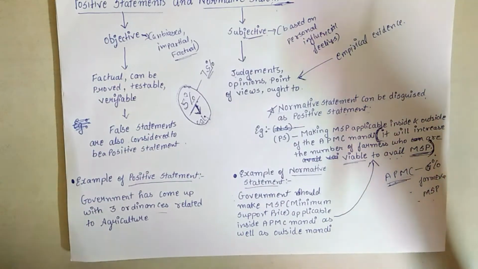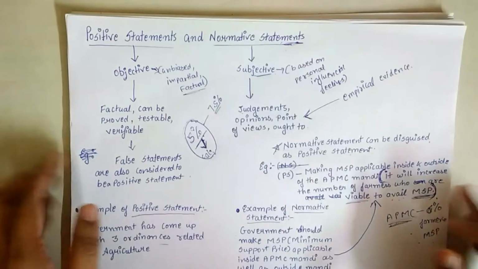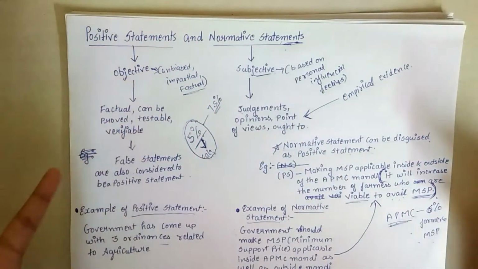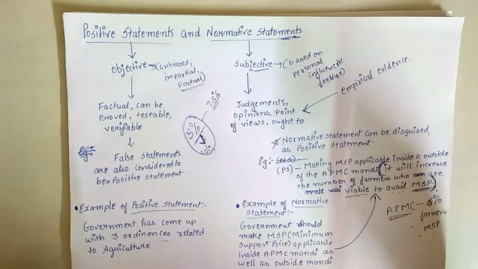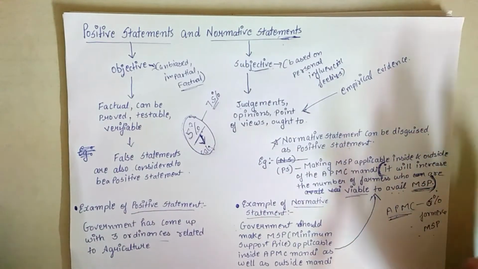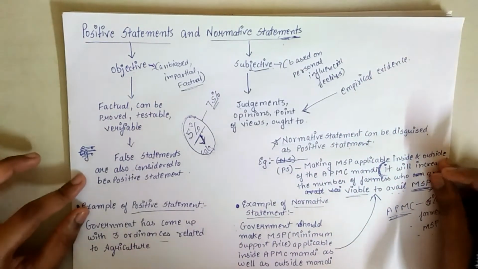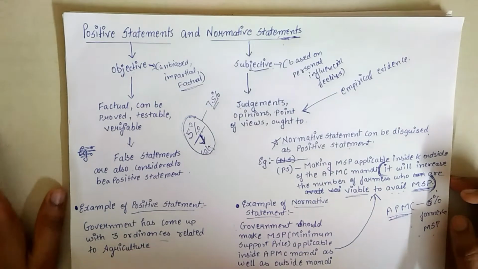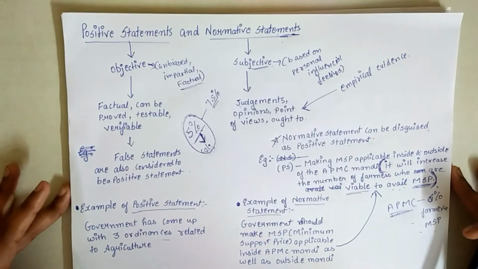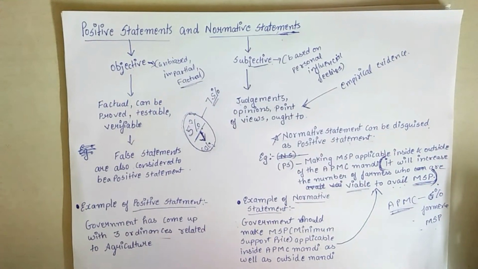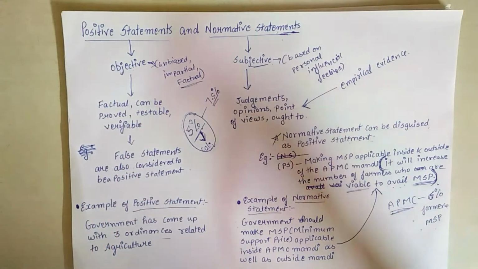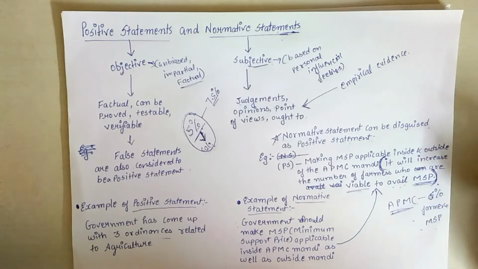We have to practice more to understand the difference between a positive statement and a normative statement. It is very beneficial if you want to be an economist in future and want to solve Indian economic problems. So this is how you have to make decisions, by analyzing the positive statements, the facts, and by analyzing the normative statements.